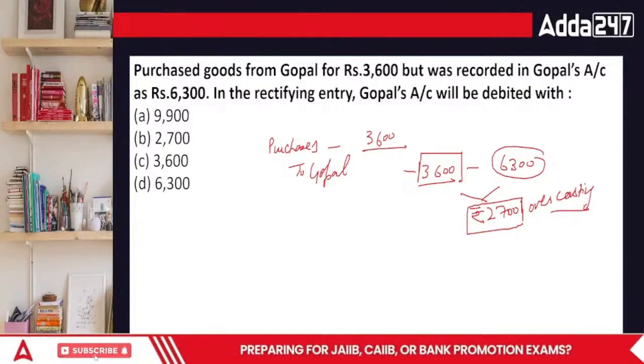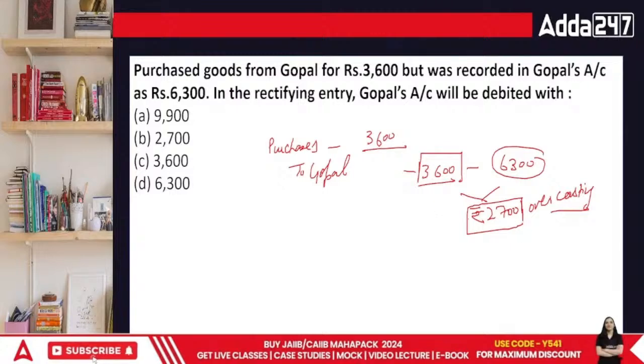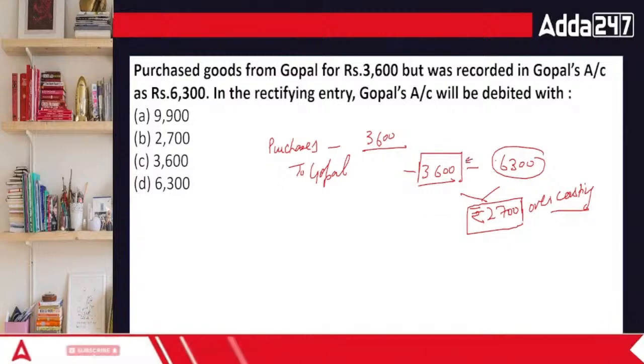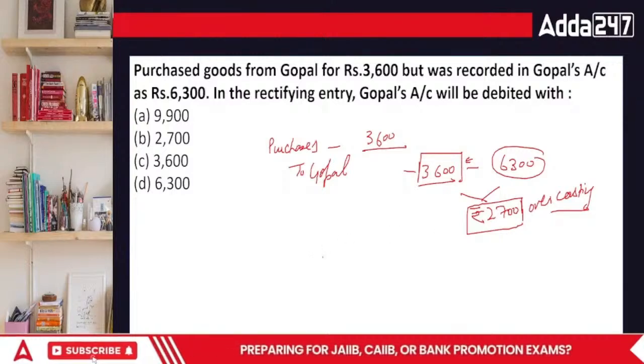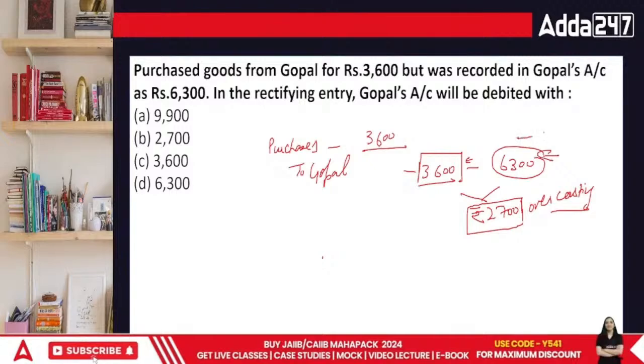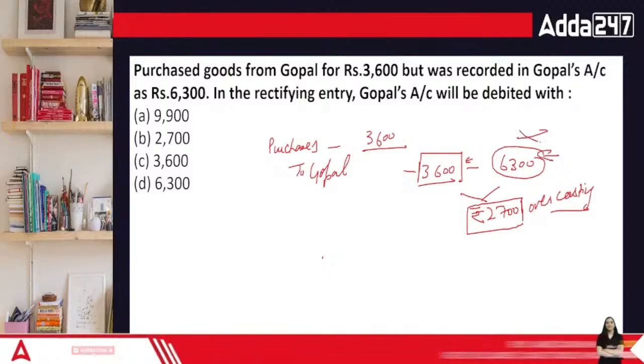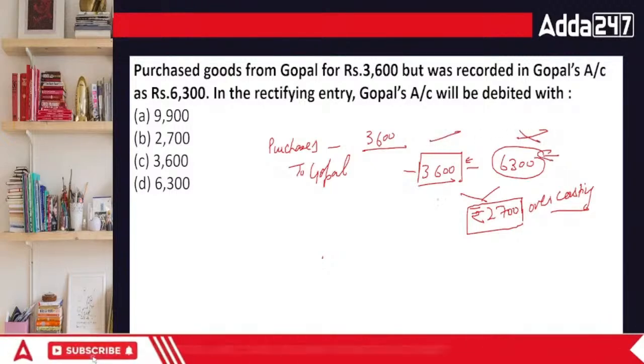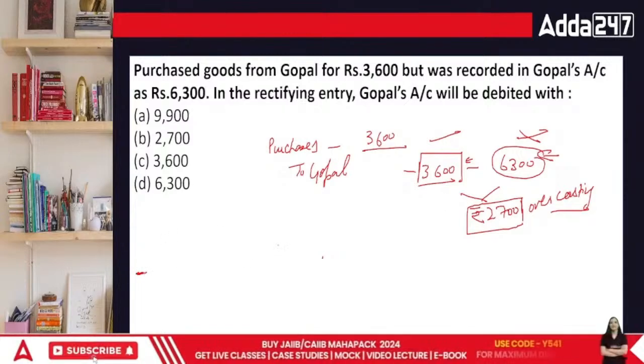So what will you do in this case? You will reverse this 3600, or you will have to calculate the difference. It is currently 63 while it has to be 3600. So it is off by 2700. I think the best thing I can do is to counter it.